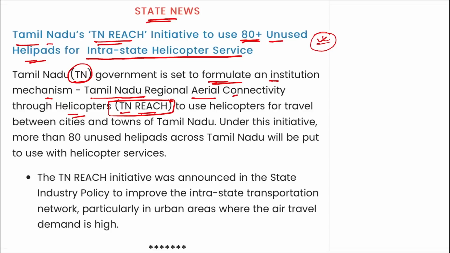Tamil Nadu Reach. Question can also be asked, this Tamil Nadu Reach, this is an initiative of which state? It is of Tamil Nadu, and it is to increase the helicopter service within the state. So this TN Reach is to use helicopters for travel between cities and towns of Tamil Nadu, and under this initiative more than 80 unused helipads across Tamil Nadu will be put into use with the helicopter service.